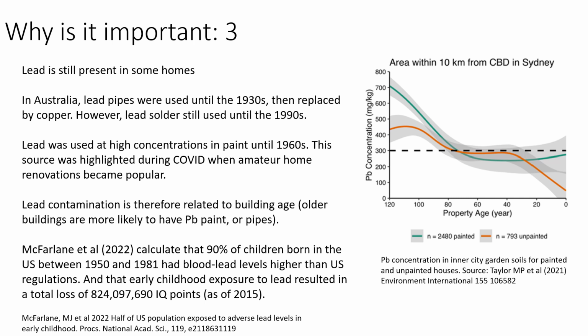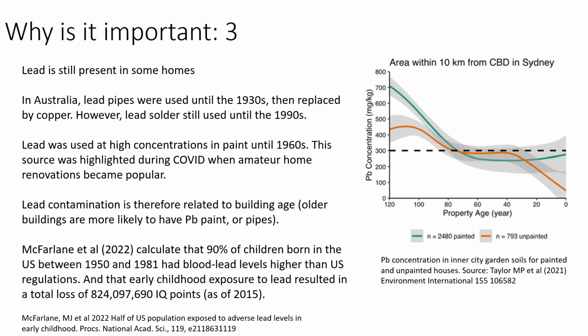So here in Australia, lead pipes were in use until about the 1930s, and then they were replaced by copper pipes. But lead solder to join the pipes together was still used until the 1990s. And lead was used in high concentrations in paint until the 1960s. And then it's now being reduced to very low concentrations.